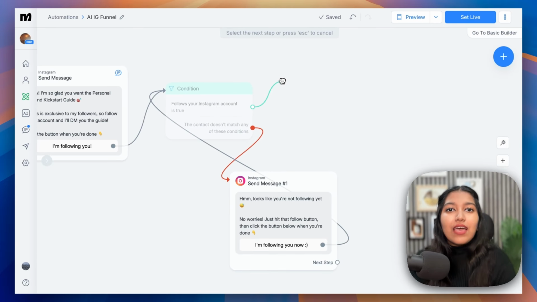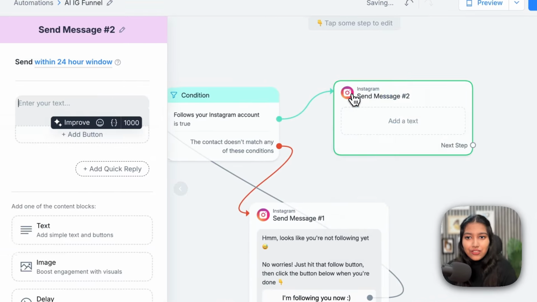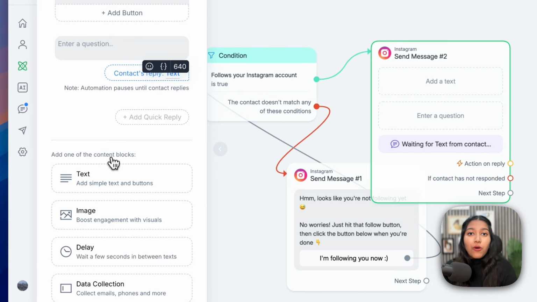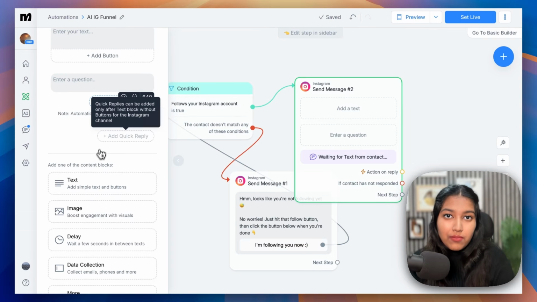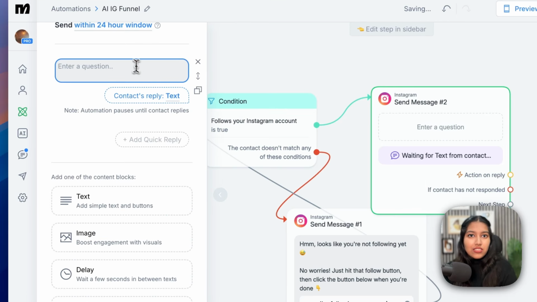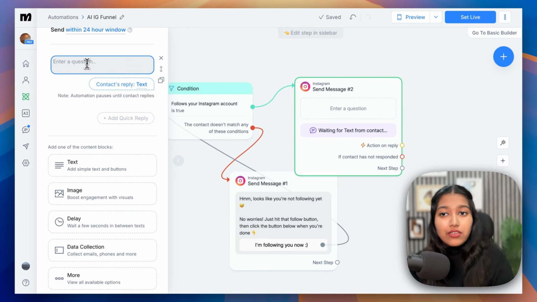So now at this point, I want to understand their pain point so that we can personalize the conversation a little bit. So just drag and drop this arrow here, select Instagram. And this time we're going to select data collection because we want to take an input from them. In this case, it's their pain point. So you can remove the first one and just keep the second one. Here you can enter your question as to what you would like to ask them.